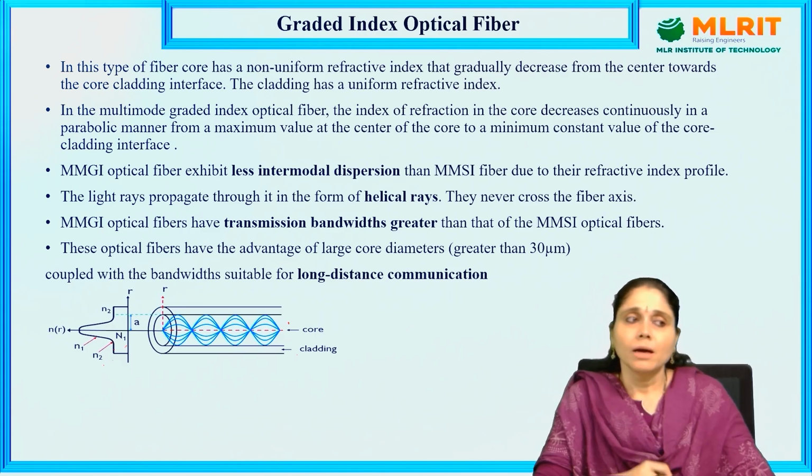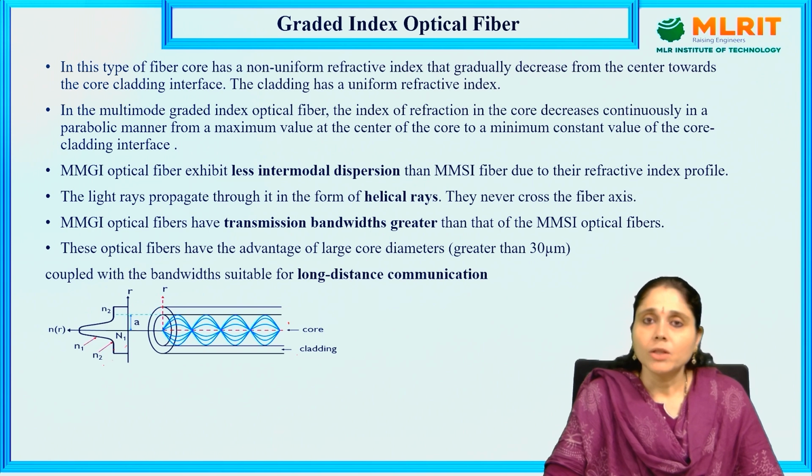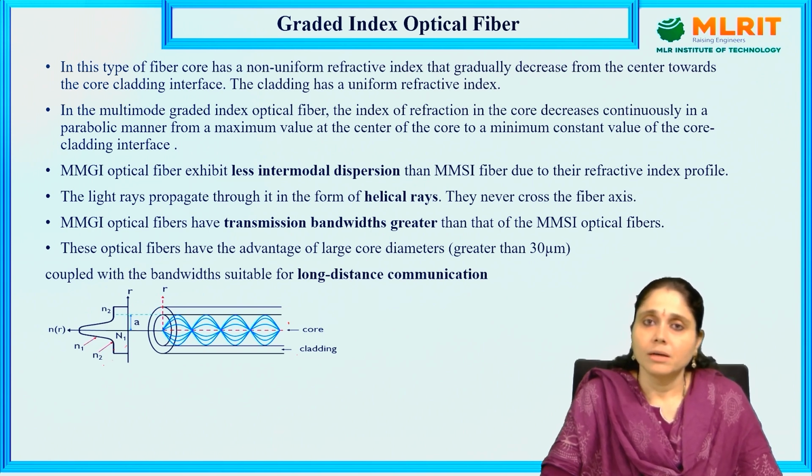The propagation of light through the optical fiber is done through these methods, single mode and multi-mode. Of them, single mode step index optical fiber is very expensive, and gradient index optical fiber is more useful than multi-mode step index optical fiber.